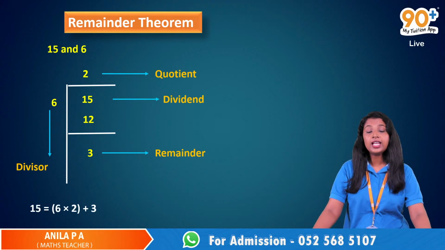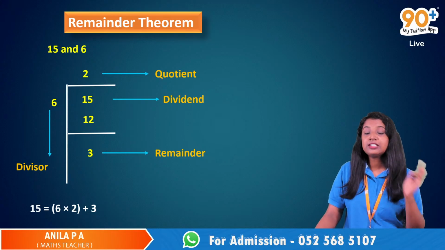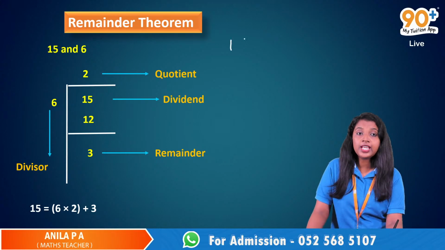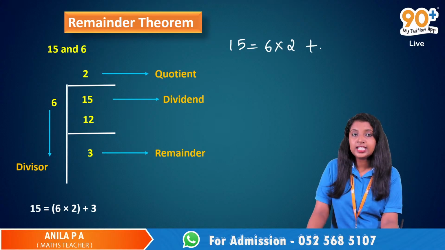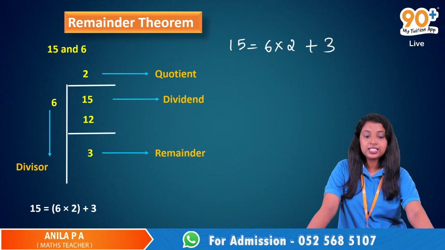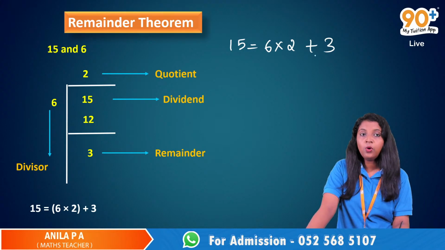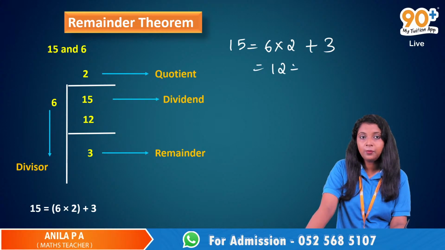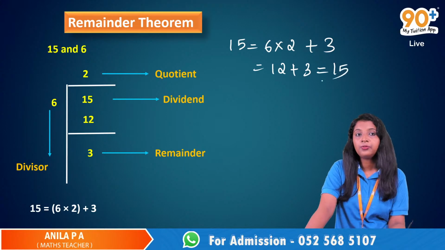We can write 15 as 6 into 2 plus 3. 6 into 2 is 12, plus 3, and that is equal to 15.